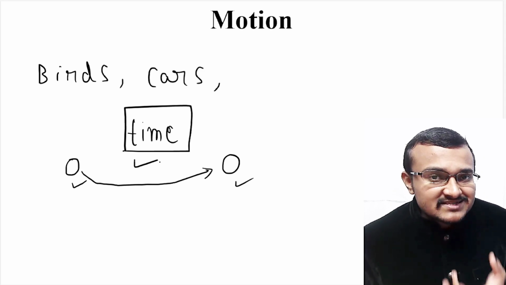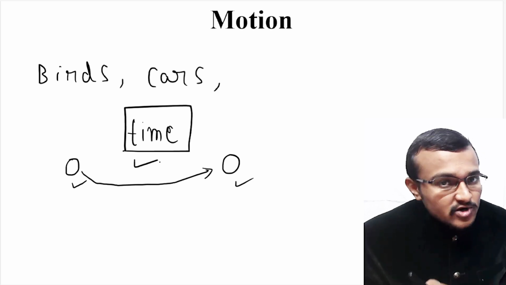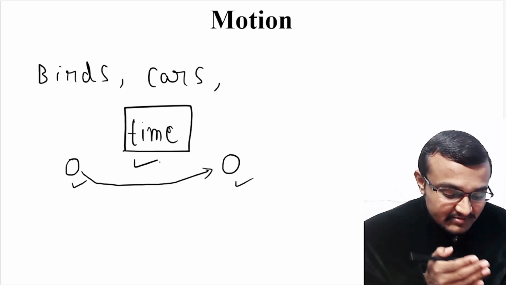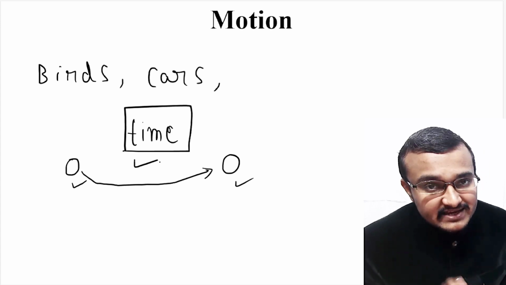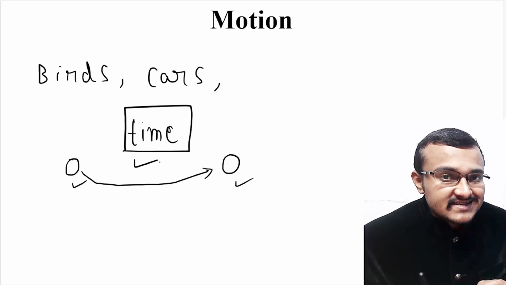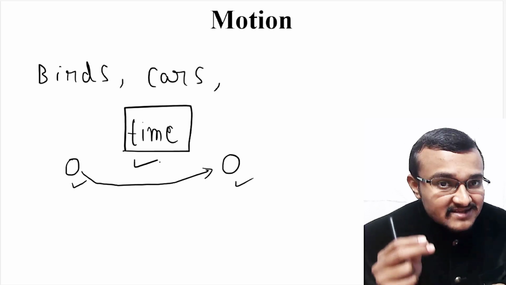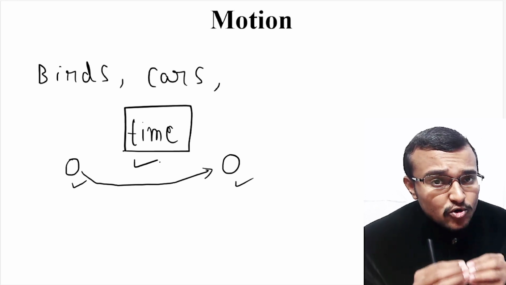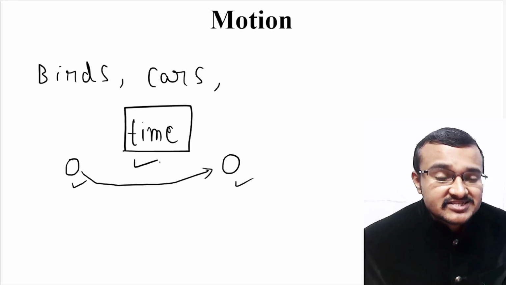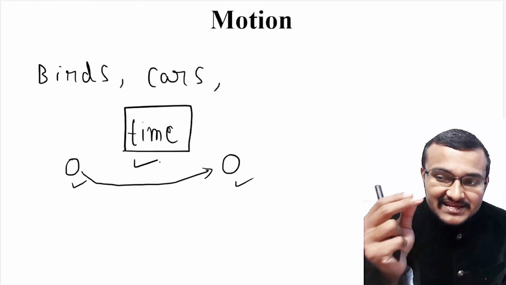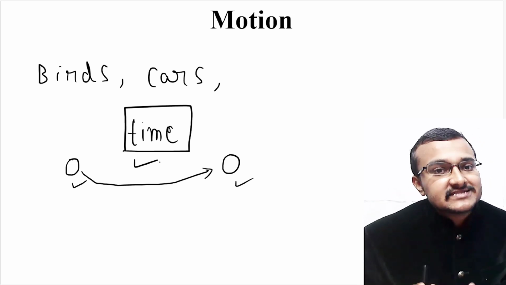Now you can see that the seasons we experience in a year are changing. We have the summer season, after that the rainy season, after that the winter season. Why are the seasons changing? We also see that the sun rises in the east and sets in the west. By observing these phenomena in our day-to-day life, we can say that either the sun or the earth is in motion.